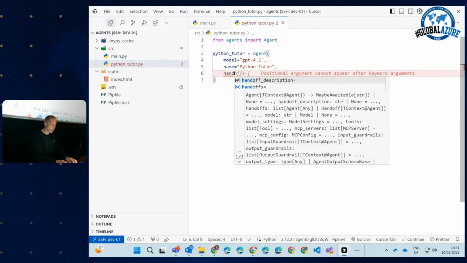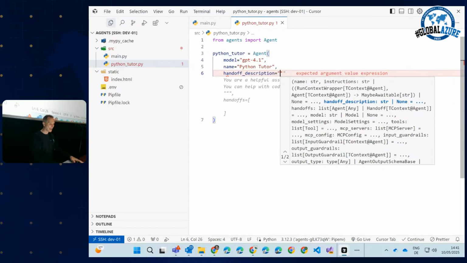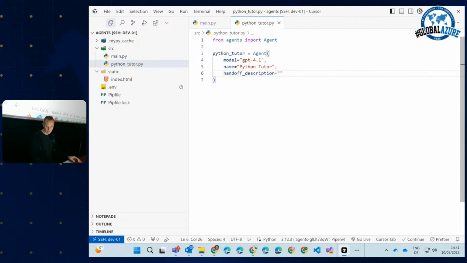Then we have a hand-off description. Now, what is a hand-off description? Let me copy the hand-off description from my notes here so you don't need to watch me typing. You have to understand that we are going to build a multi-agent system. So we are going to have a triage agent, and this triage agent will decide whether the question relates to Python or something completely different. And this description is metadata, which tells our triage agent when to hand off work to this specific agent. In real life, this will probably be a longer text, but for us, it's perfect.